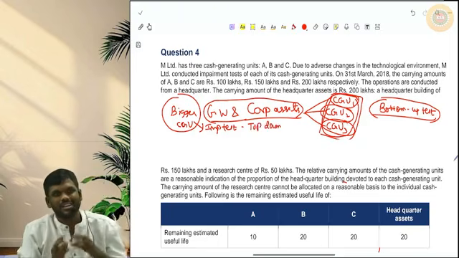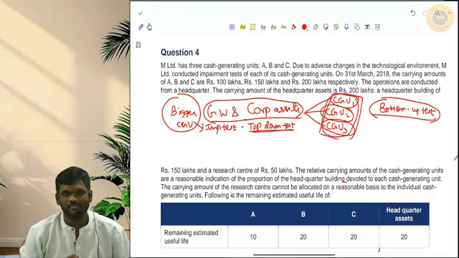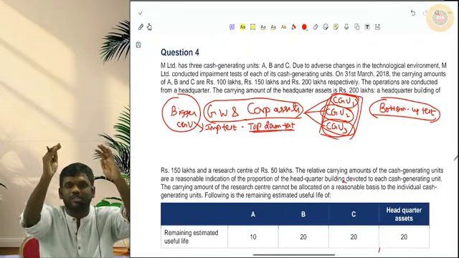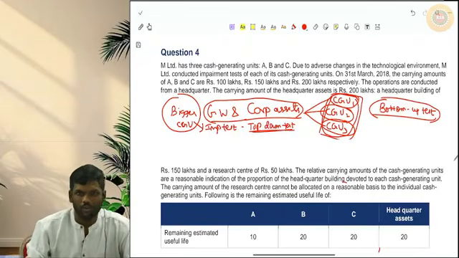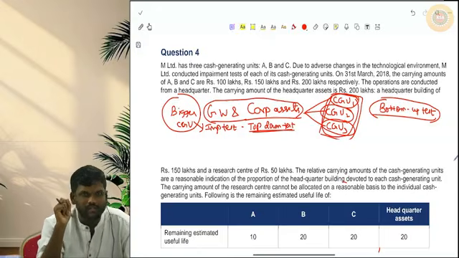So if you do the impairment test on an individual CGU, that is called bottom-up. If you combine all these CGUs and do the impairment test for the larger CGU, that is called the top-down test. This is applicable both for goodwill and corporate asset. But remember, there is one small difference between goodwill and corporate asset. What is the difference, sir?